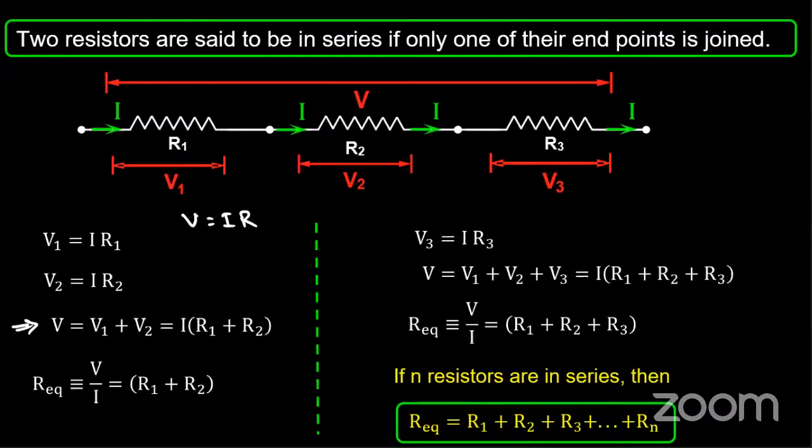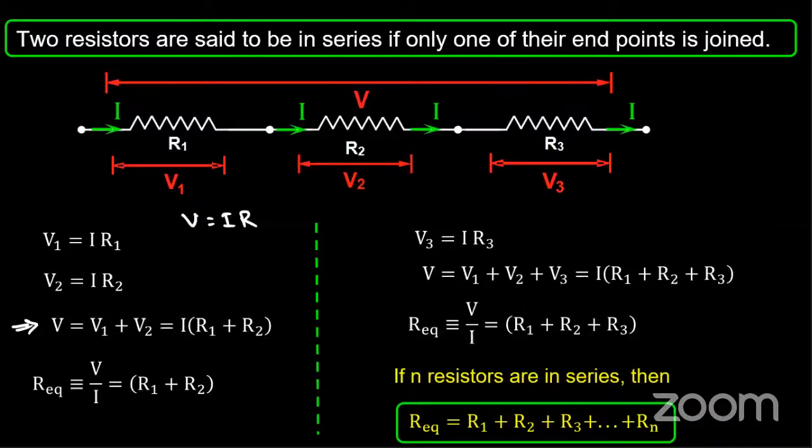Guys, got this? So I hope you all know this, right? The equivalent resistance of resistors connected in series is equal to the sum of all individual resistances connected in series combination.